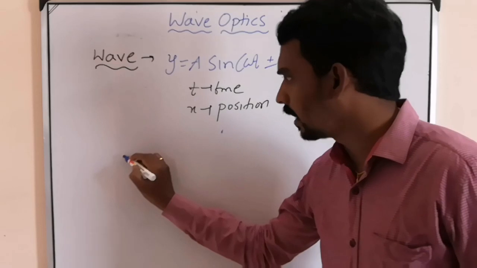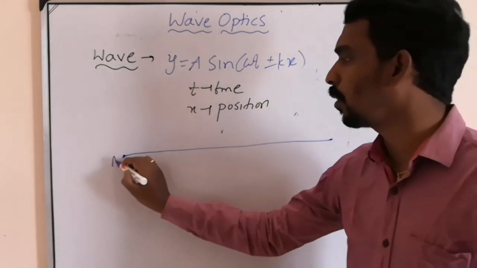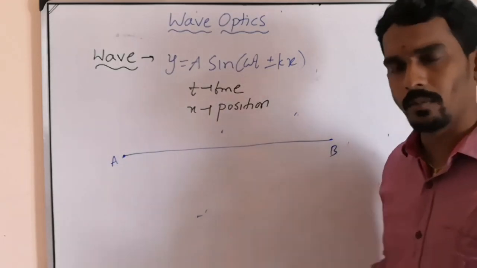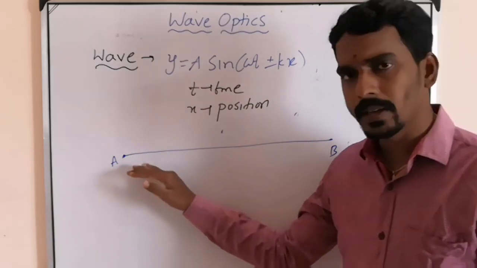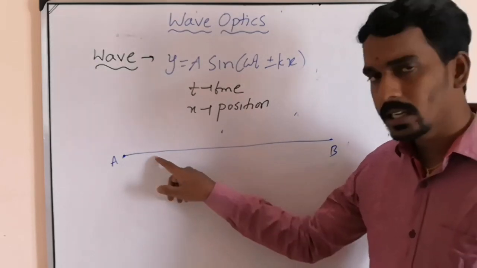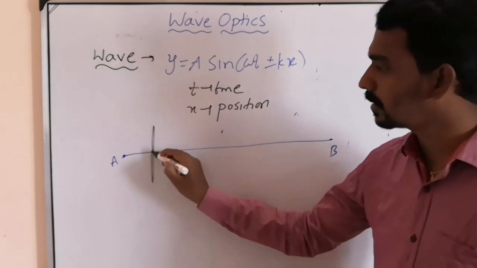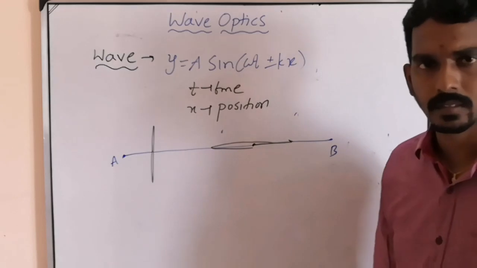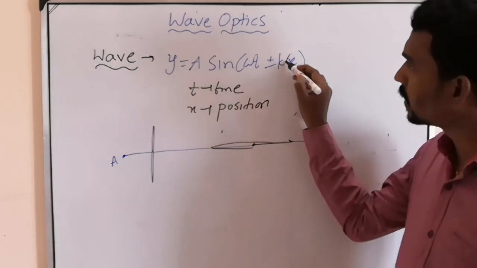Then talk about this equation. See here, as I said, light or any wave is traveling from one point to another point, A to B. You take any wave, longitudinal or transverse. What happens in the medium? The particles vibrate, maybe like this or maybe like this. Both possibilities are there. Now, here, what is this X first?